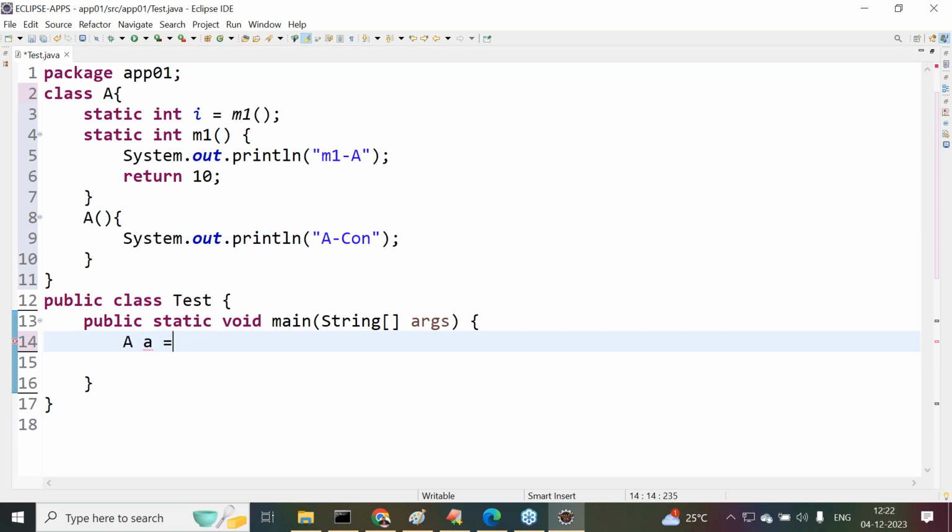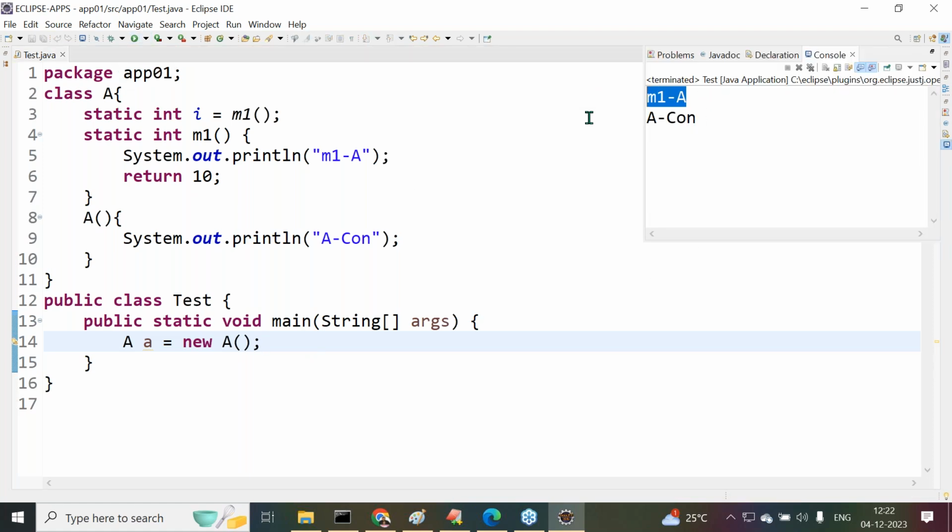Right, sir. Then after this, inside the main class and main method, what we provided here is a small a is equal to new A. Just we created an object for the class here, A small a is equal to new A constructor. Then after this, let me check this one. Let me execute this program here.